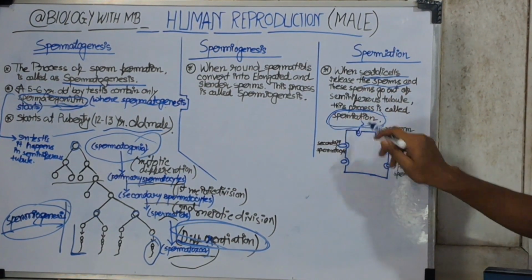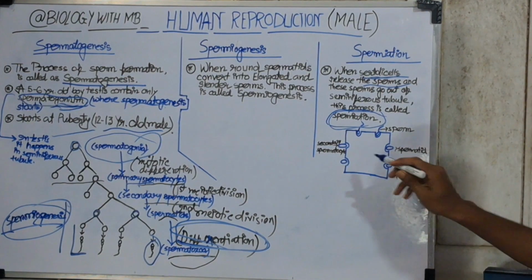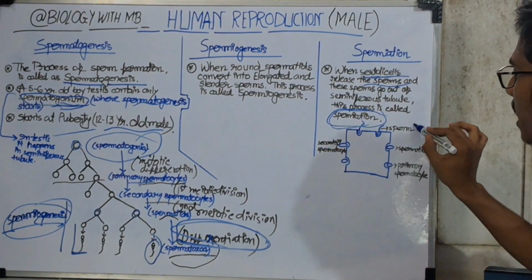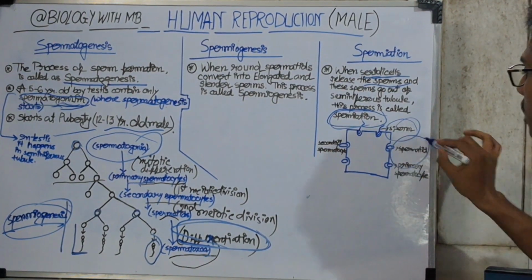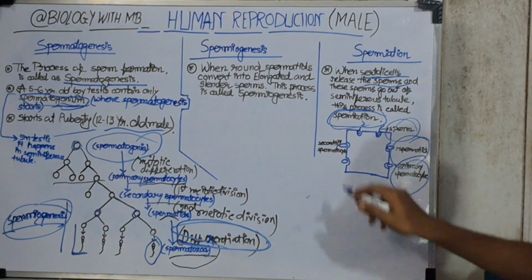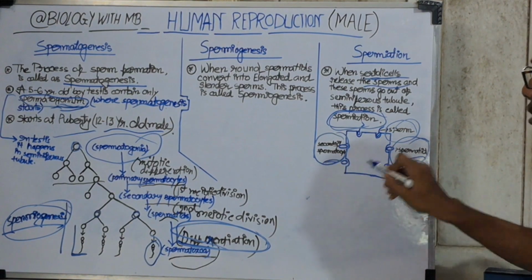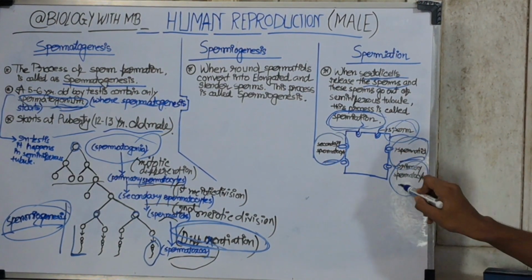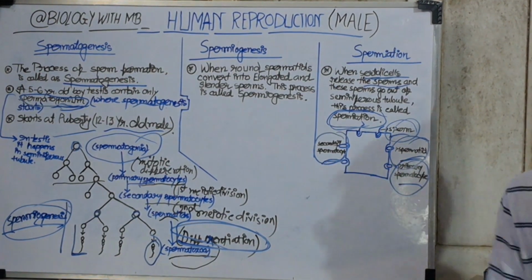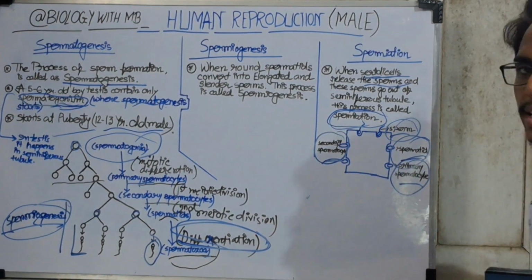And in the Sertoli cells we see that they have sperms, spermatid, primary spermatocyte, and secondary spermatocyte. These are called spermatogenic cells.